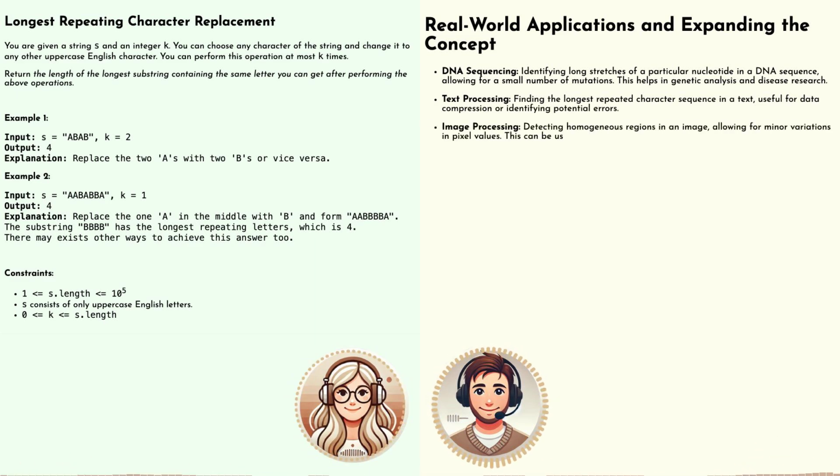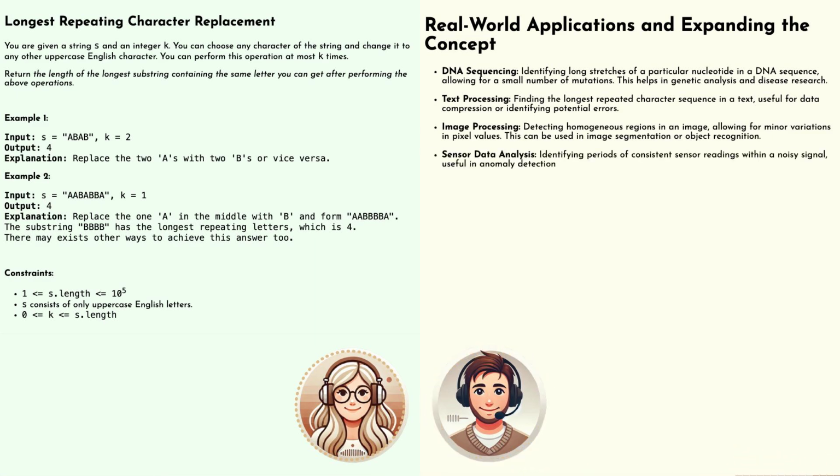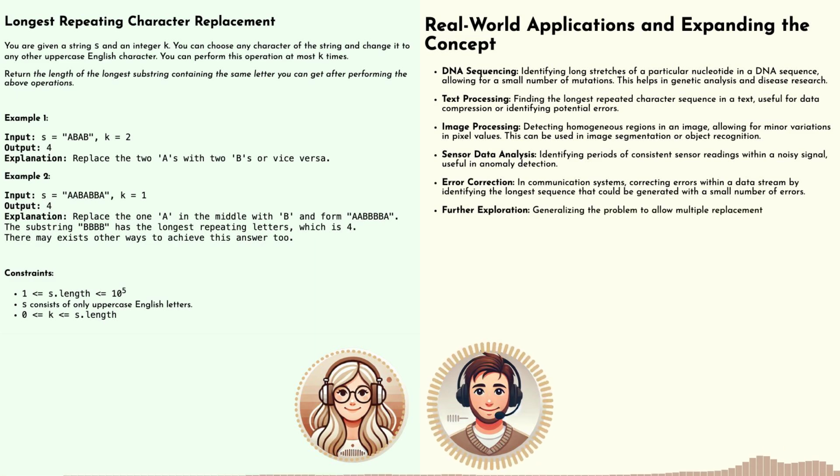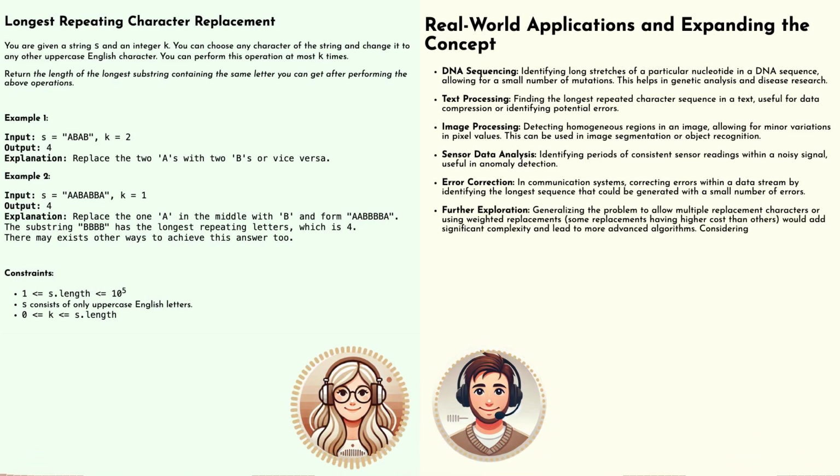Welcome back to AI.Code.Cast. It's been quite a journey these past 2 parts, really digging into this whole longest repeating character replacement thing. We started off with brute force, kind of cringed at how slow it was. The light bulb moment, the sliding window idea, just so elegant. Yeah, and we even sketched out the step-by-step logic of how the algorithm works. But I think it's worth zooming out a bit now, thinking about why this sliding window is such a big deal in the wider world of coding.